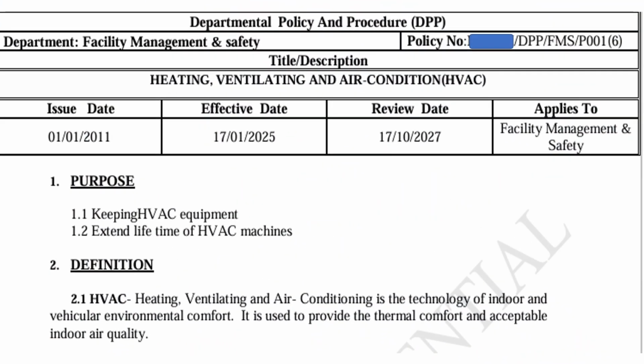Okay, for everyone's information, we have policies and procedures with regards to HVAC. This is from the Department of FMS, or Facility Management and Safety. Now, the policies and procedures contain preventive maintenance of the HVAC system, the operation sequence for each machine type, and the hospital maintenance plan for the HVAC system, including the PPM.